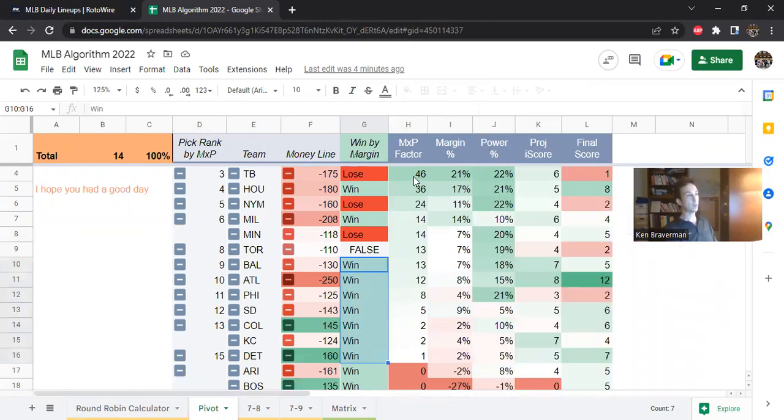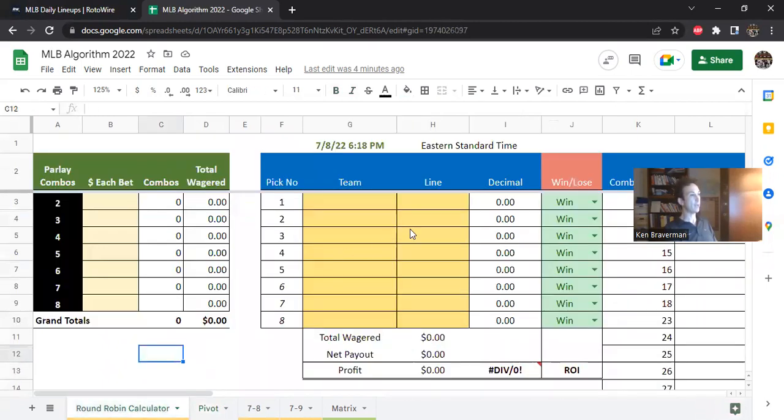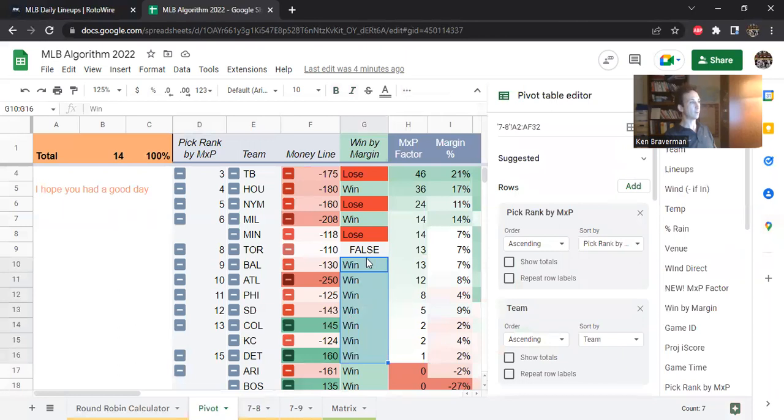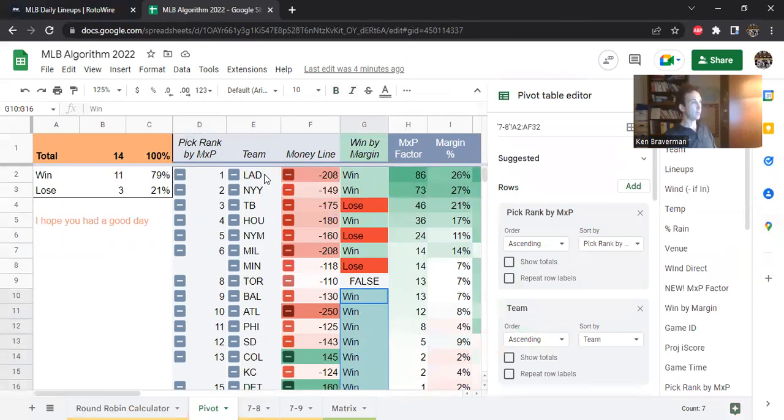What's kind of fun, and what I wanted to show you about what you can do now in this MLB algorithm file, is I've added a round robin parlay calculator so that you can simulate some of these really complicated and large payout bets. They're not quite full parlays, they're round robin, so they're just different combinations of things. And what's interesting about being able to connect these two is you can do all kinds of things and say, all right, we had this day on Friday, and the games are up at the top.